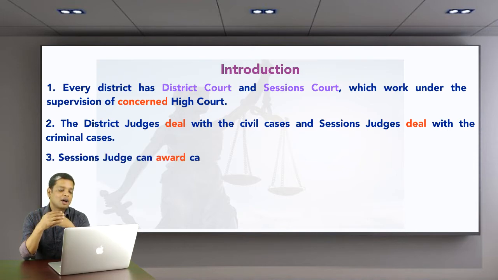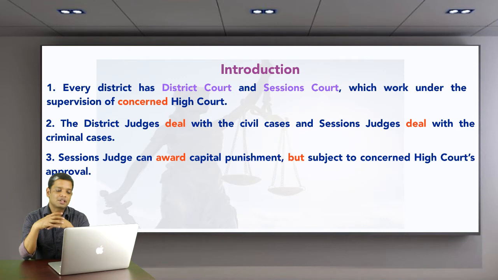Sessions judge can award capital punishment but subject to the concerned High Court's approval. What does it mean? Sessions courts have the power to give any length of punishment and to award any sort of punishment that is defined under the law, that is the Indian Penal Code. The last one is capital punishment, that is basically the death sentence. So sessions courts have the power to award capital punishment as well, but this punishment is subject to the High Court's approval.